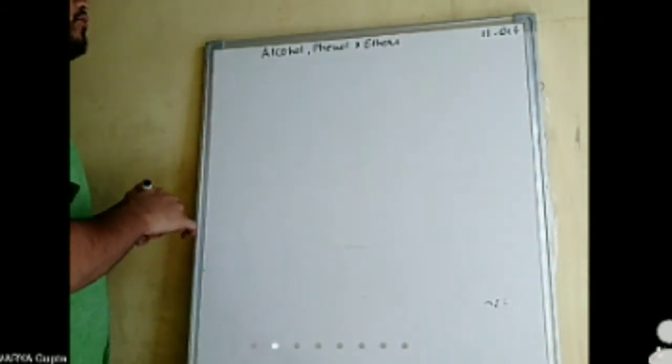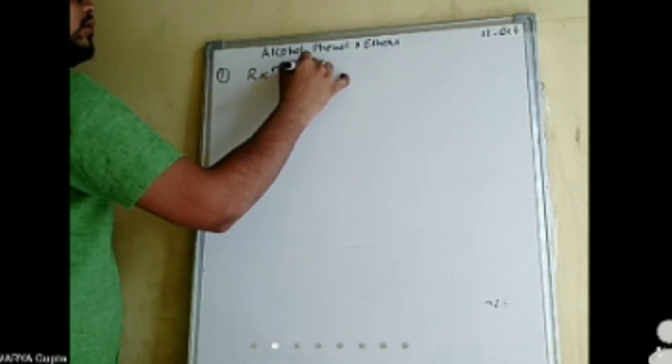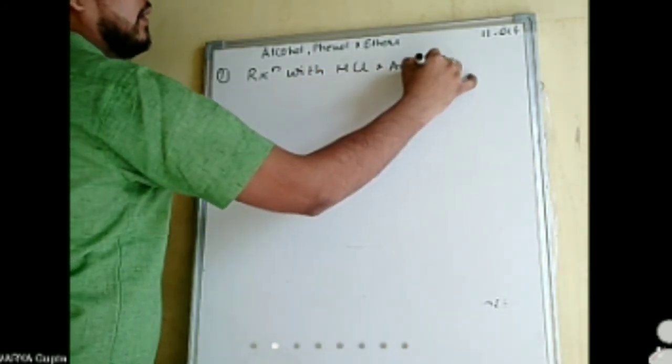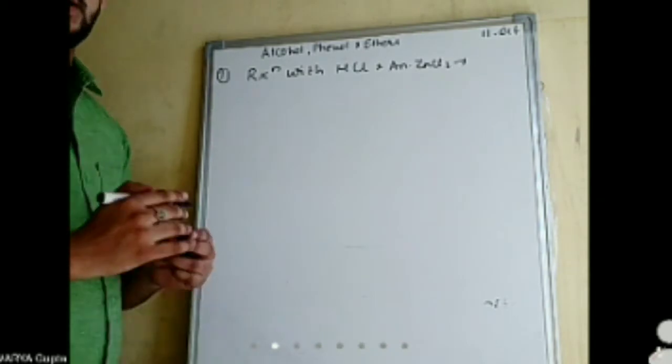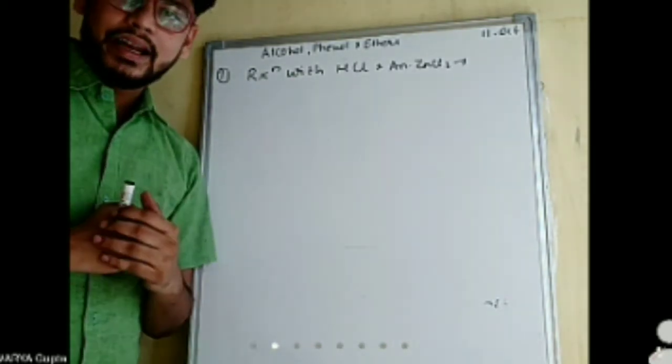So the first reaction is the reaction with HCl and anhydrous ZnCl2.